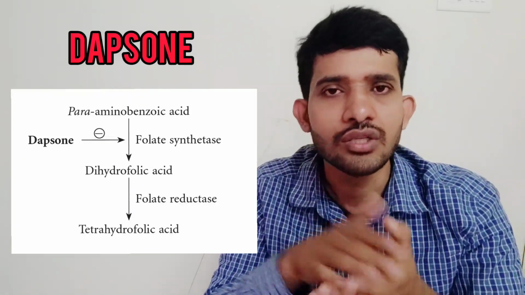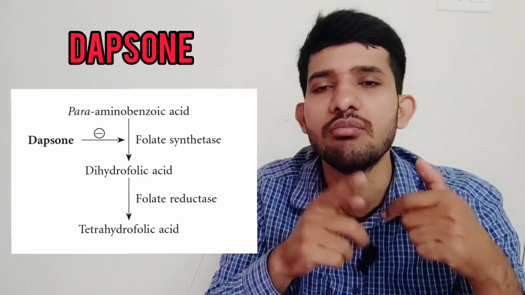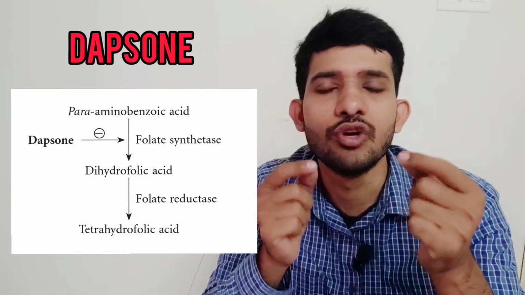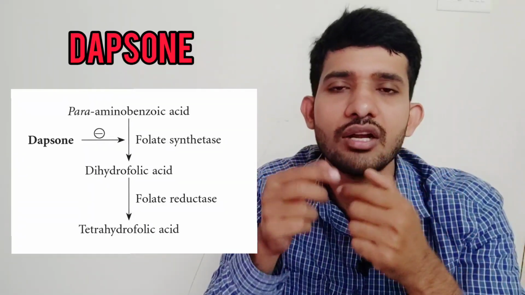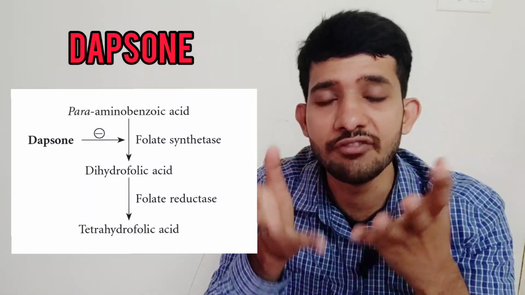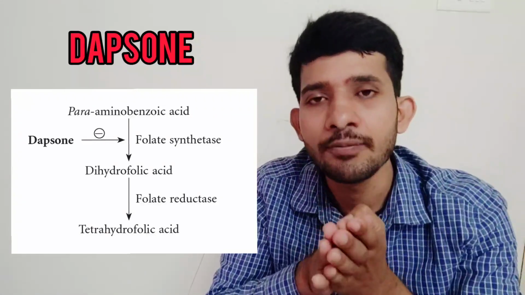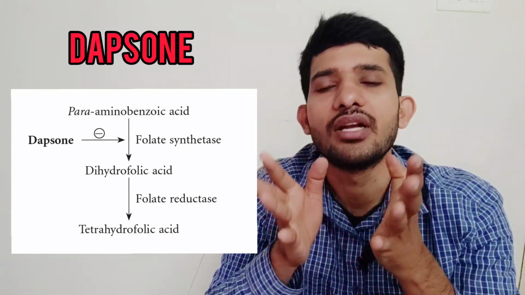dihydrofolate is again converted into tetrahydrofolate by folate reductase. Dapsone is very similar to PABA, and it competitively blocks the folate synthase enzyme, so dihydrofolate is not synthesized and tetrahydrofolate is not produced further. This deficiency of tetrahydrofolate in the bacteria stops its replication, so the bacteria doesn't produce new offspring. So this is the mechanism of dapsone.